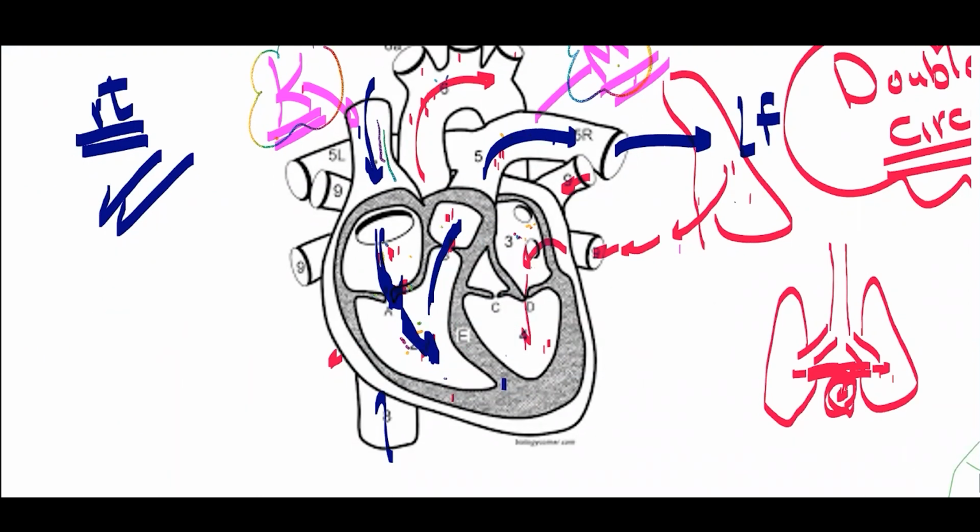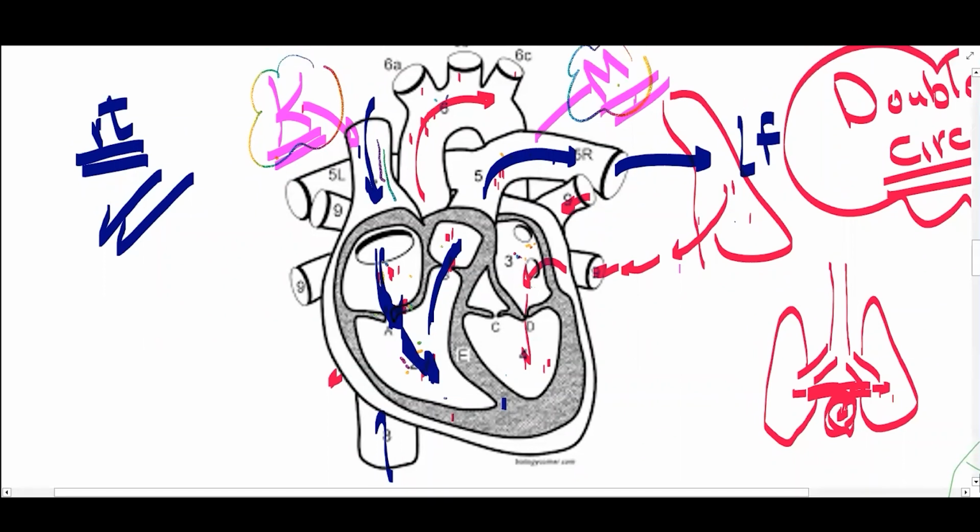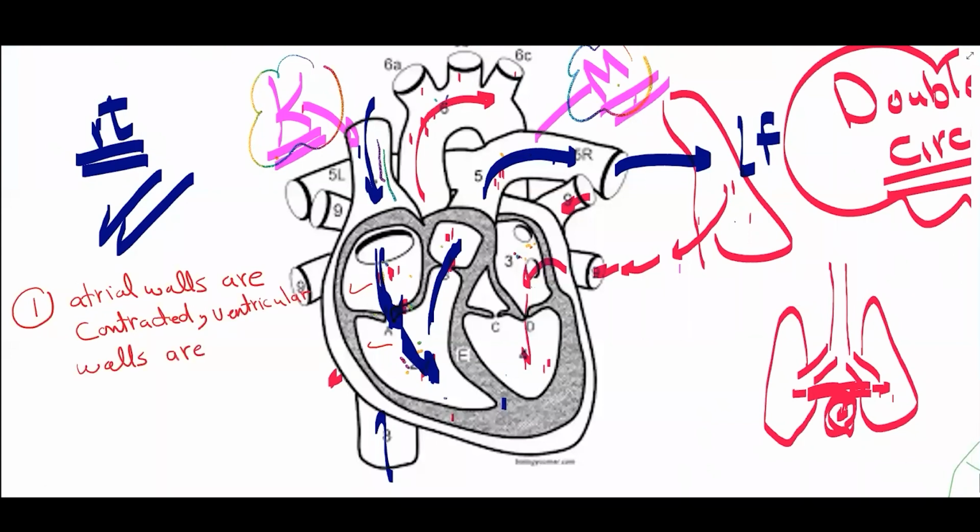Four basic things have to be covered in your answer. First, you have to say which wall will be contracted and which wall will be relaxed. If I describe the blood flow from here to here, I will say atrial walls are contracted and ventricular walls are relaxed. So this is the first point.